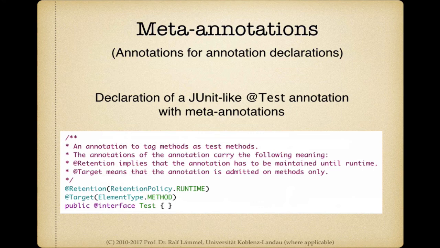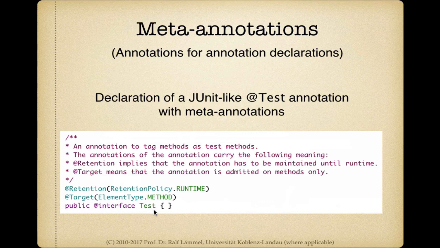When we declare annotations, we might also annotate those declarations, and obviously these things would need to be called meta-annotations. So what we see here is the meta-annotations that go to a JUnit-like test annotation. So let's just understand this in detail.